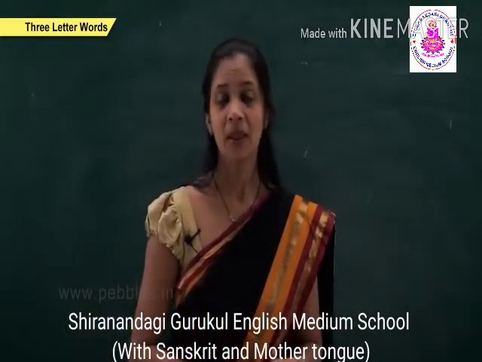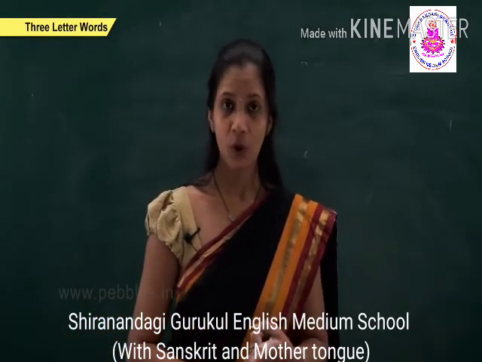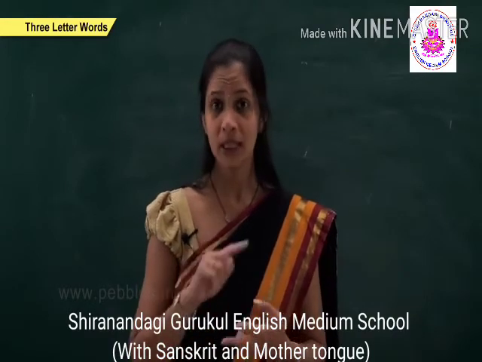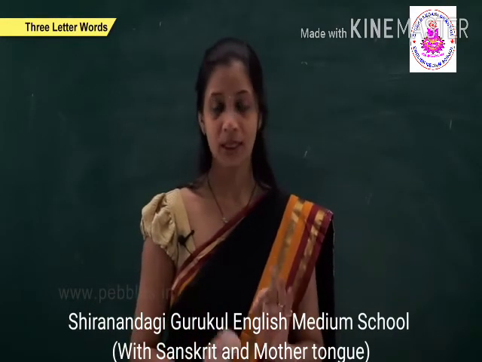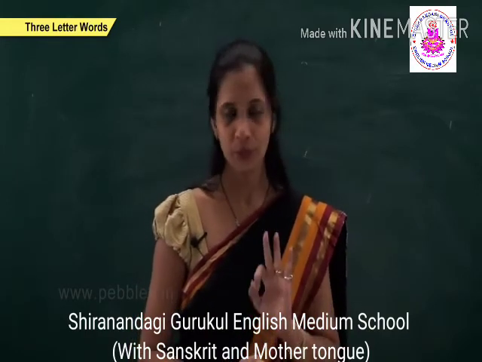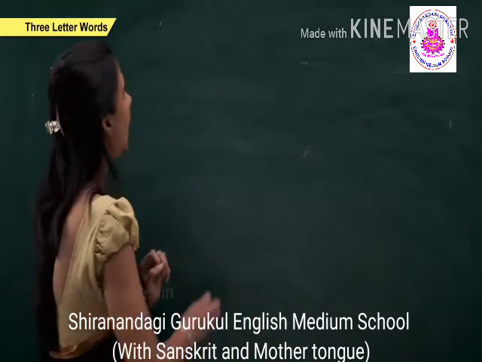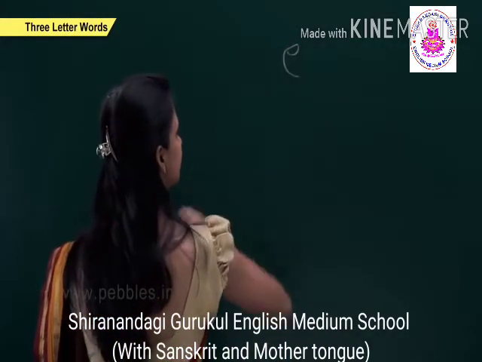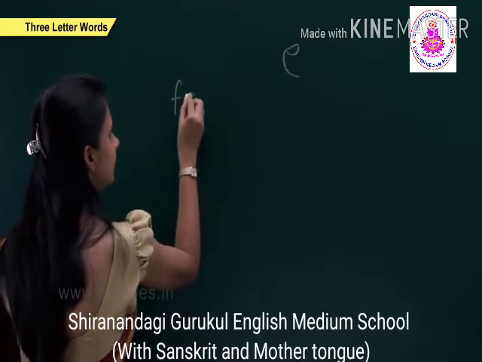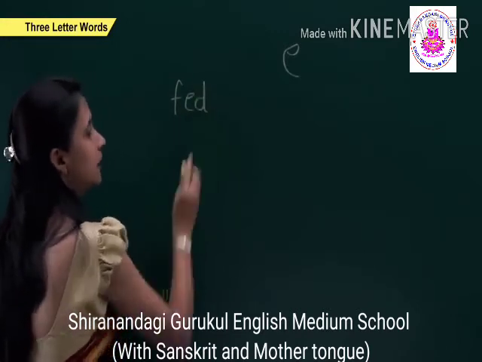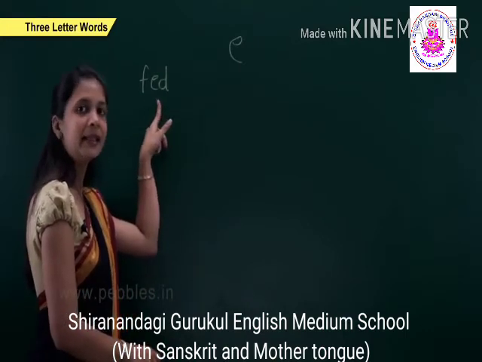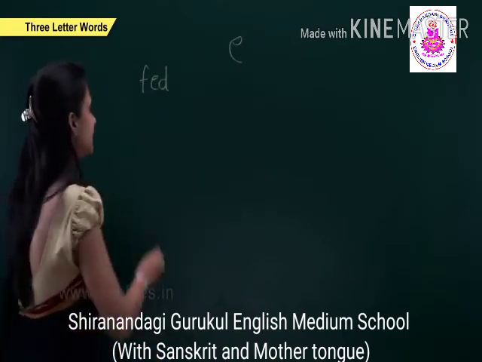Now we have learned the A vowel, I vowel, O vowel, and U vowel. With the help of these vowels, we can make 3-letter words. With the help of the E vowel also, we can make 3-letter words. Okay, those are. The word is fed. The sound fed.